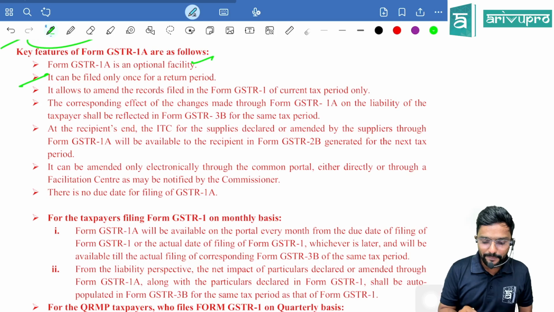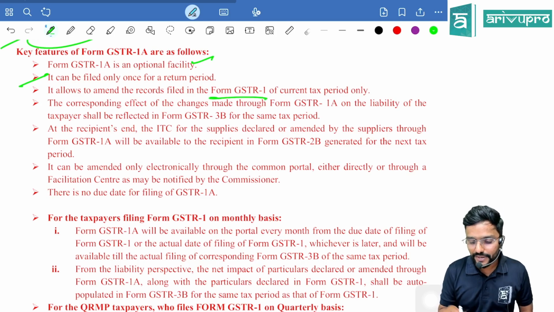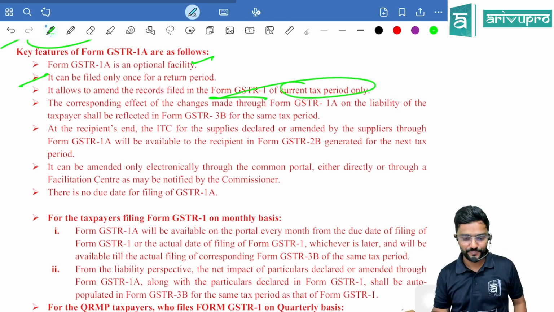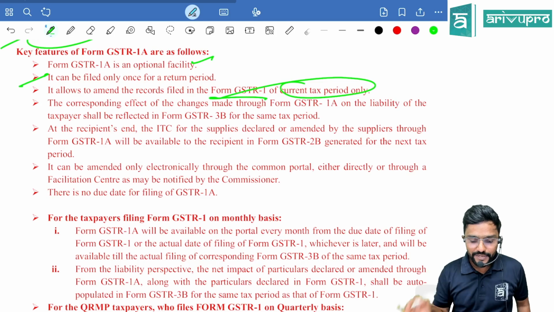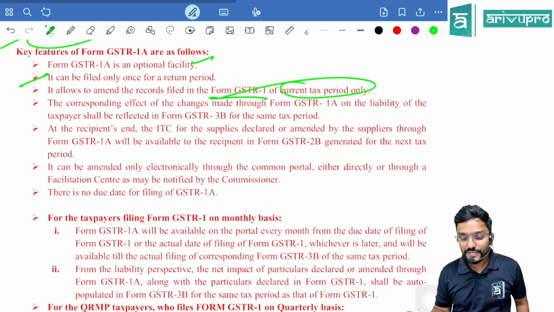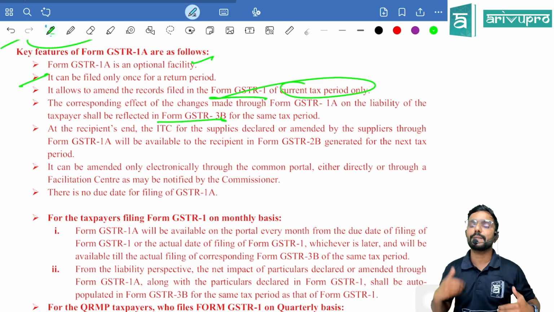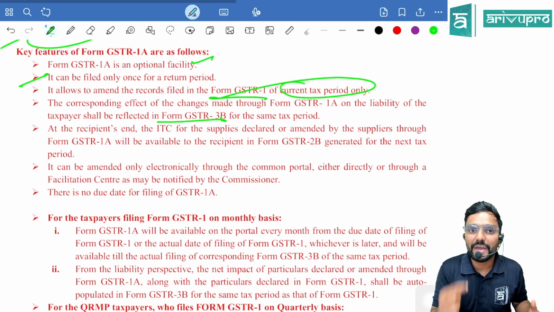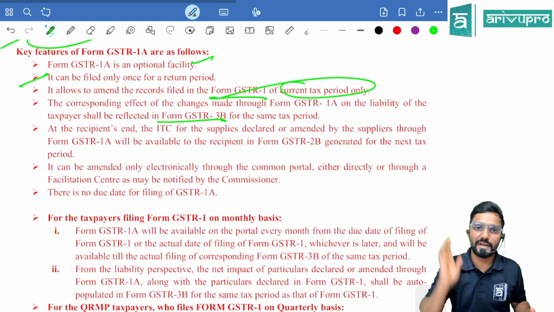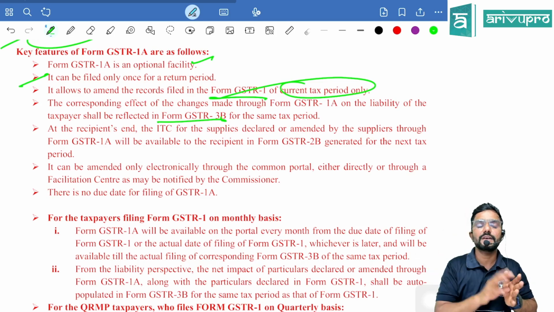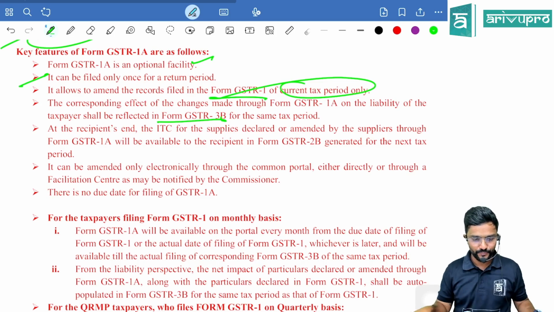It allows you to amend the records filed in GSTR 1 of the current tax period only, not the previous tax periods. The corresponding effect of the changes made through GSTR 1A on the liability of the taxpayer should be reflected in GSTR 3B for the same tax period, because anything I am liable to pay, I have to pay before filing GSTR 3B, guys. So if there is any change in tax liability due to this amendment, it will get auto reflected in my GSTR 3B also.